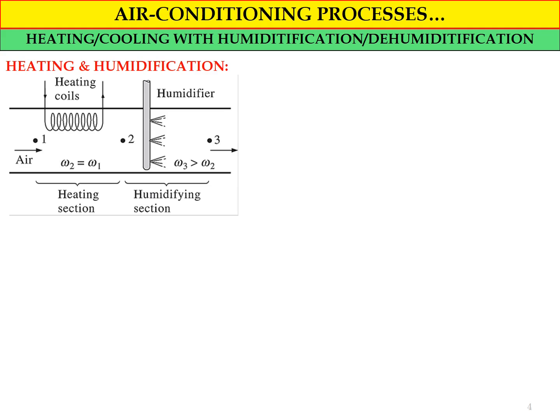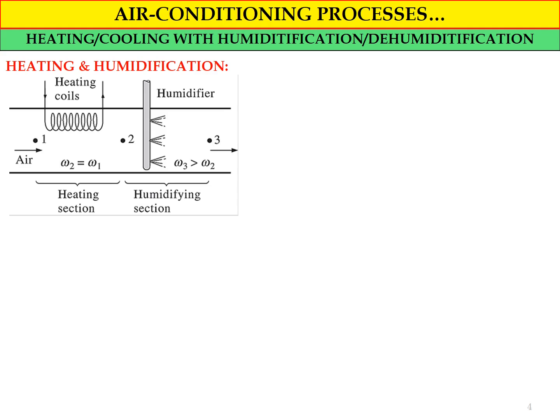So now we have the heating plus humidification process. So this is the schematic diagram. We have an air ducting system where the system consists of two sections, the heating section and the humidifying section. In the heating section we will have a heating coil, and for the humidifying section we will have the humidifier, or we call it the water spray.